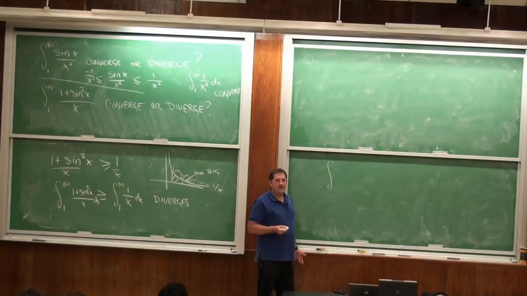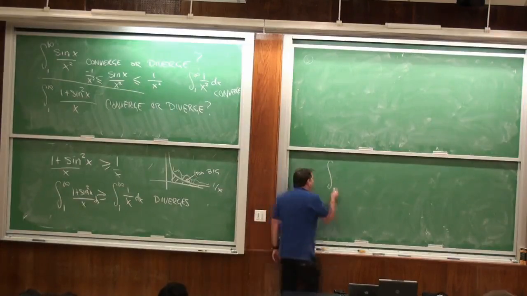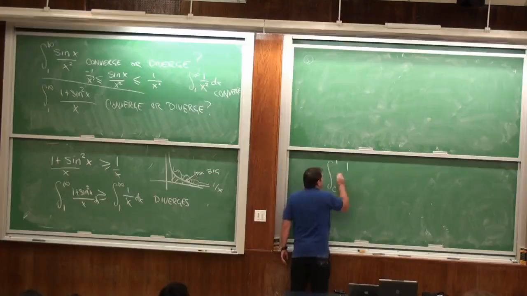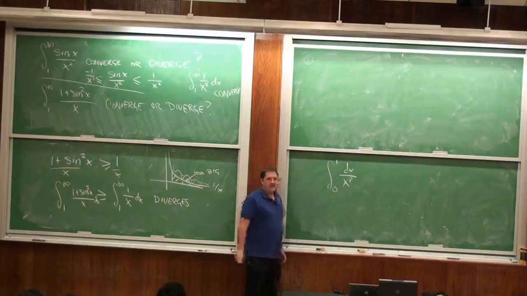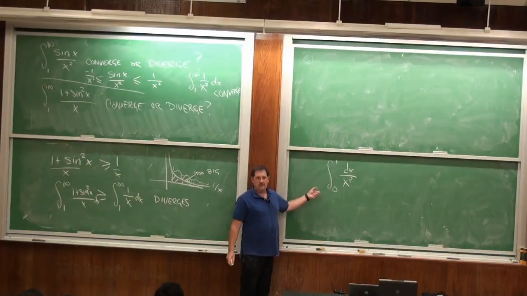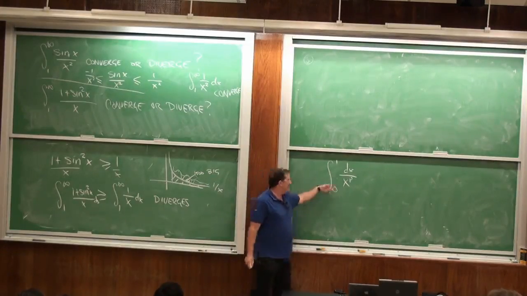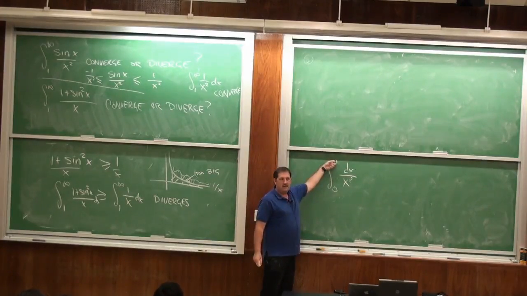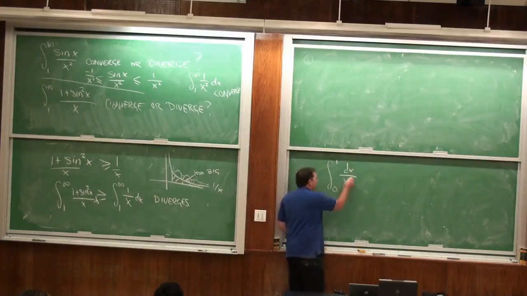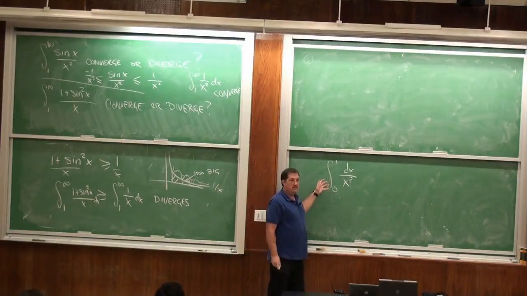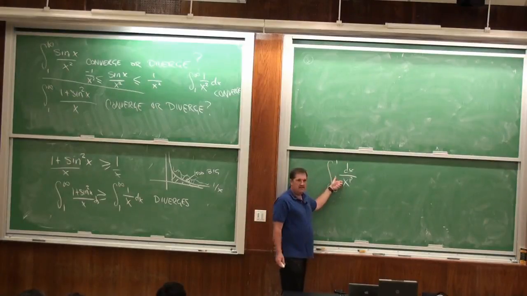It's something like, find the values of the p's for which this converges. Or maybe it's 1 to infinity. It doesn't matter. So this guy, for what values of p will this converge?